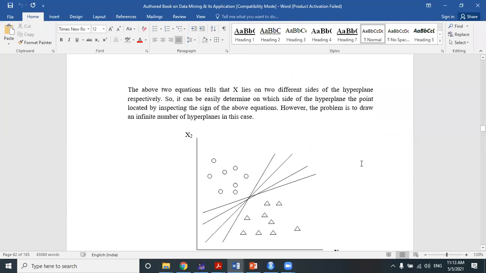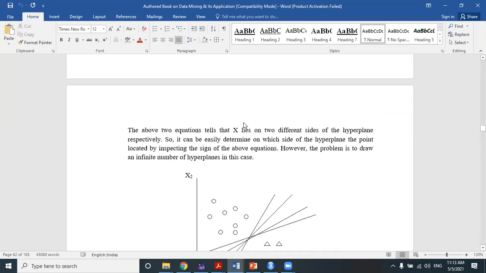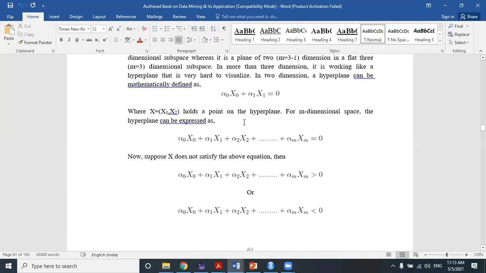Right? So we are mostly interested in two-dimensional data, because in real life situations, in real world applications, most of the data is two-dimensional or more than two-dimensional. Okay, so one-dimensional data is not very useful, and one-dimensional data we can even classify with our bare eyes. We don't require any classification approach to divide one-dimensional data. So when you are applying the classification approach in a subspace of m dimension, then you will have to use an m minus 1 dimensional hyperplane for the classification, or for the marginal classifier.